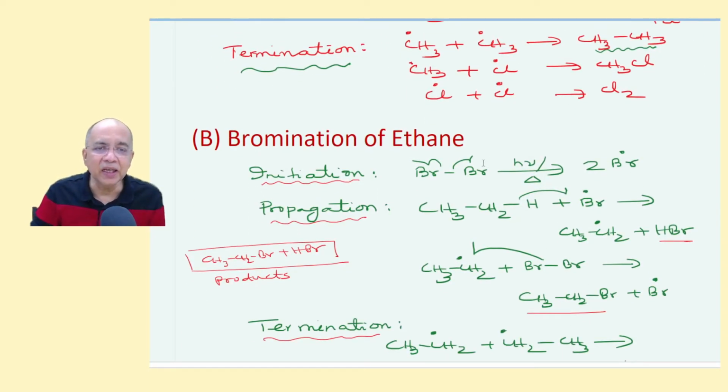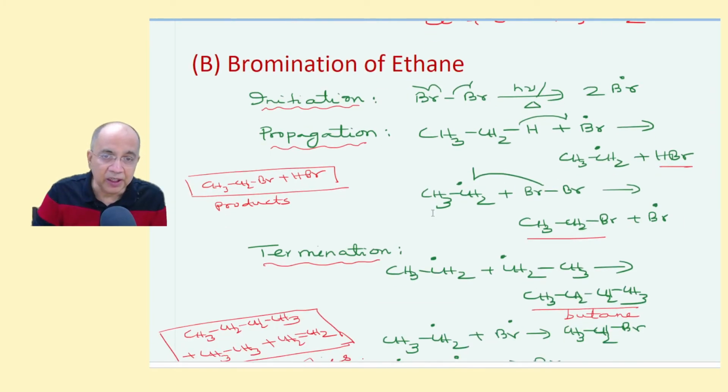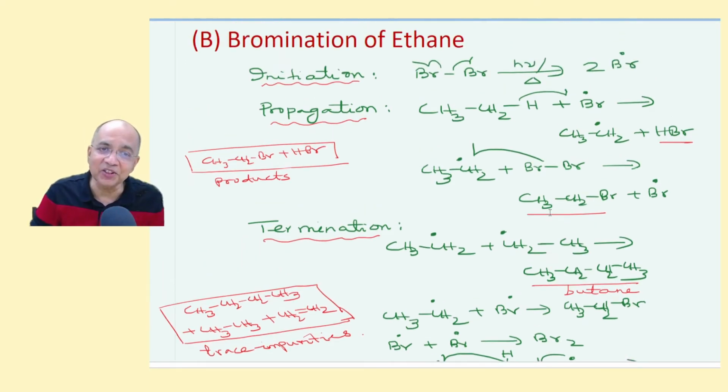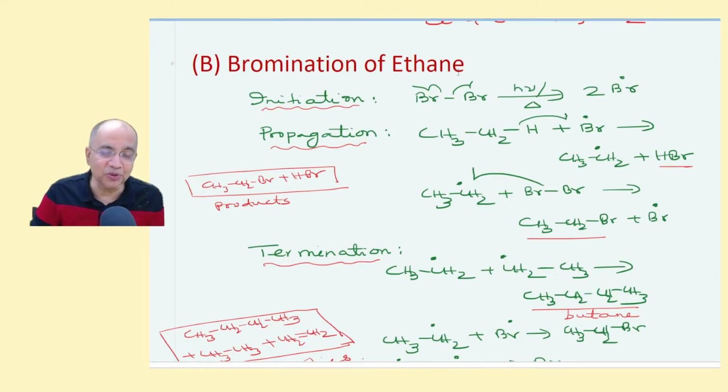Similarly, bromination of ethane: bromine produces bromine free radical. In the propagation, it produces ethyl radical and HBr. Ethyl radical reacts with another bromine molecule, dibromine, to produce ethyl bromide and bromine radical. And this cyclic process goes on and on and on till termination stops the process of propagation. Then the combination, ethyl will combine to form butane. Exotic butane will be produced in trace quantity in the substitution of ethane by bromine,